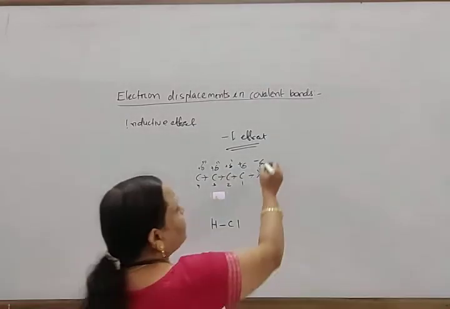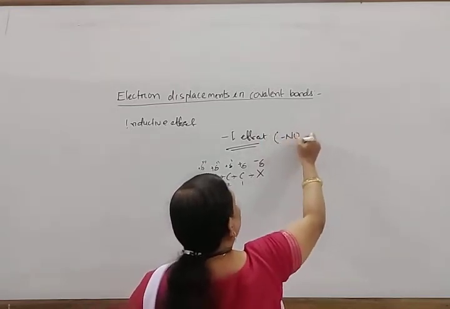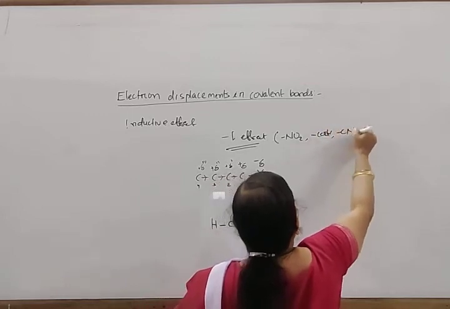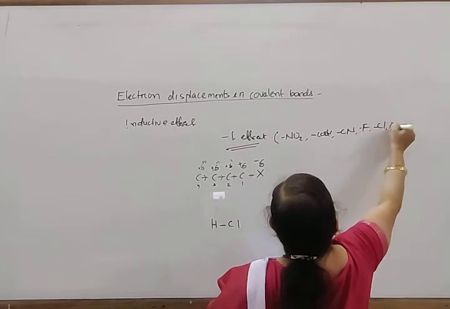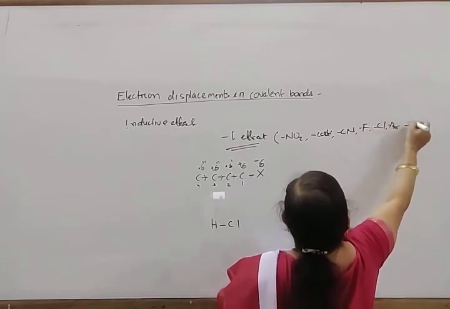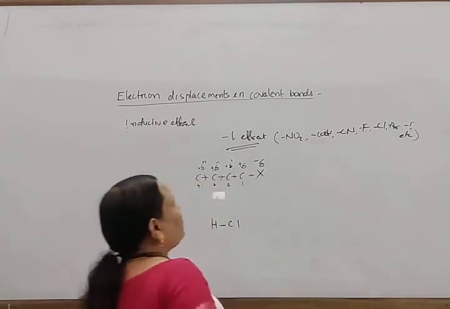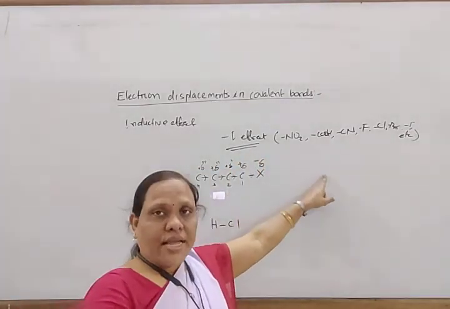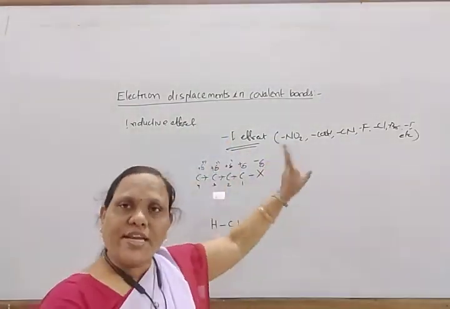Some examples of these minus I groups are the NO2 group, then COOH group, CN group, and halogens: chlorine, bromine, iodine, etc. These groups are generally minus I groups, and the presence of these creates the minus I effect.